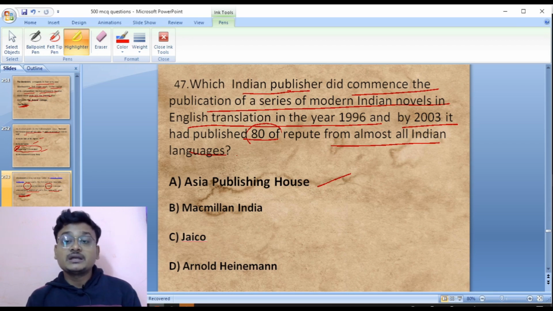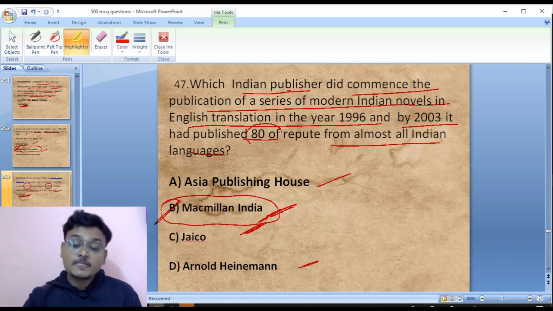First commenced in 1996. It was a publication of a series of modern Indian novels, and by 2003 it had published 80 of repute from almost all Indian languages. Asia Publishing House, Macmillan India, Jaico, Arnold Heinemann. So it was Macmillan India. So option number B is the right answer.